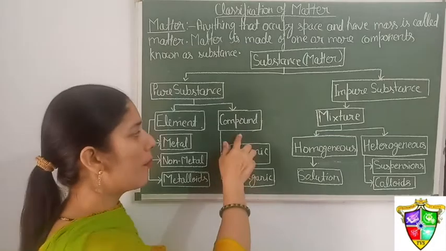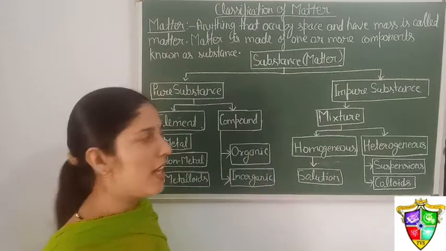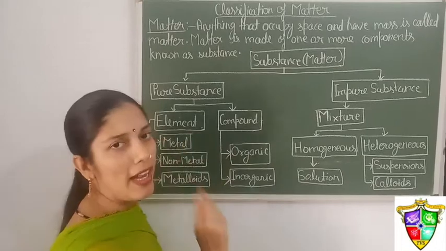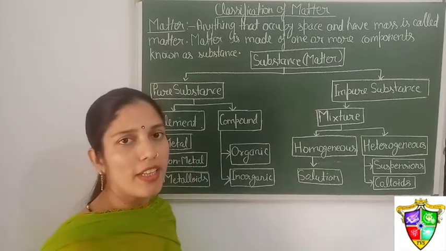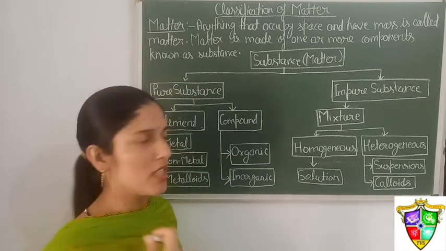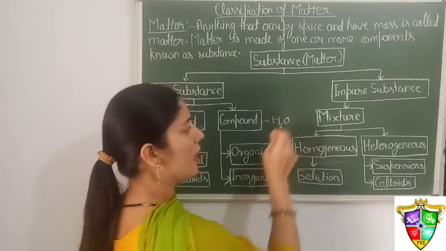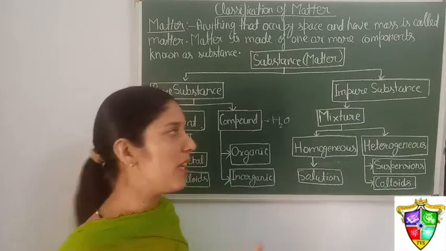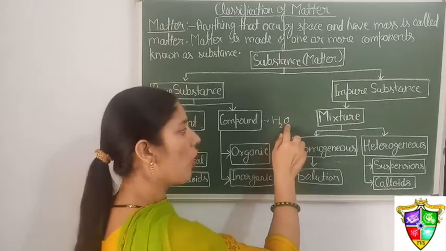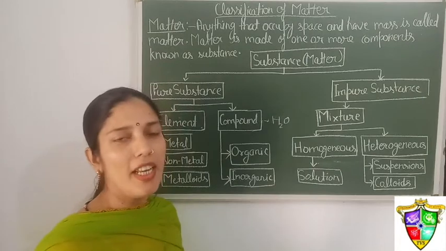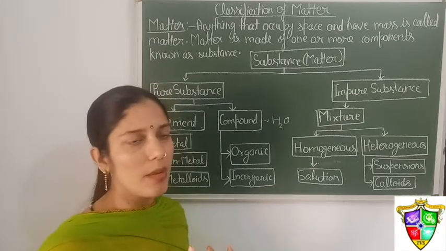Next, we have compound. Compounds are substances which are made up of two or more elements. They are combined together chemically in a fixed ratio by mass. For example, water. Water is a compound made up of two elements, hydrogen and oxygen. So they combine chemically. We cannot separate them by any physical methods.